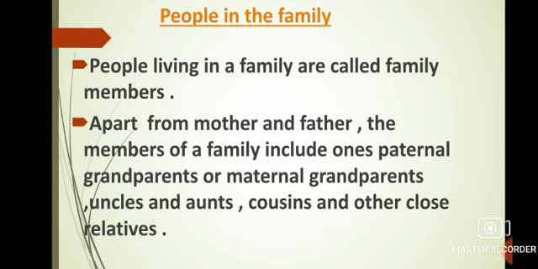Students, family members who are related to each other are called relatives. Apart from father and mother, a few more relationships are there in a family. The first one is the relationships which belong to father's side like Dada, Dadi, Chacha, Chachi, Bua, etc. And the second one is the relationships which belong to mother's side like Nana, Nani, Mama, Mami, Masi, etc.